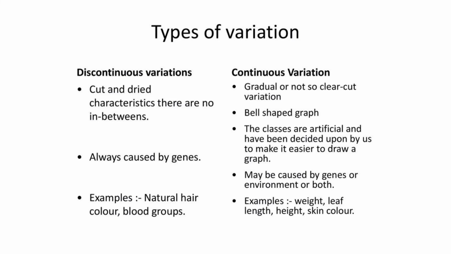For example, skin color: they might be very white, and that may be inherited by the next generation. They could be very tall, but every person will not be very tall. Only a few people will be very tall, have very huge weight, and then the color of the eye. This kind of variation is called continuous variation.